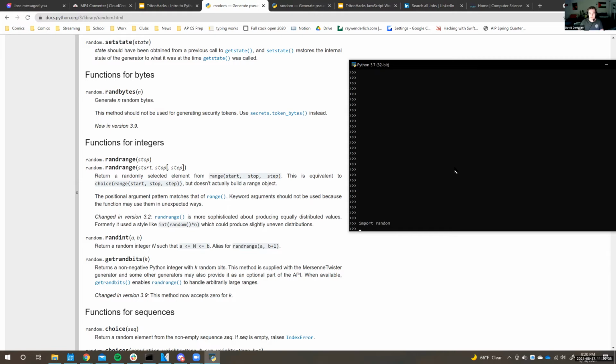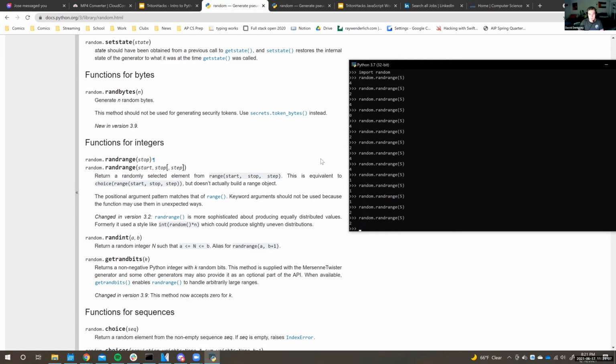And what this does is it tells your code, okay, I want to be able to use methods from this random library. And now we can demonstrate random.randrange. And there's two different versions of this. There's one with a start and a stop, or you can just specify the stop, which automatically starts at 0. So if you want to generate a random number between 0 and 5, we can do this, and it shows 4. And we can do this a bunch of times.